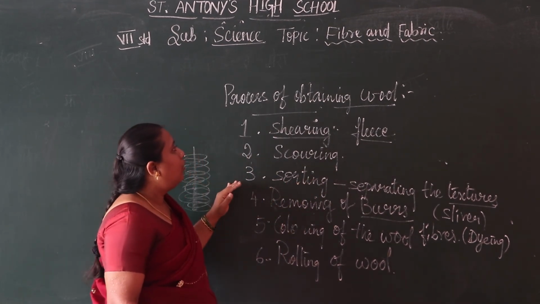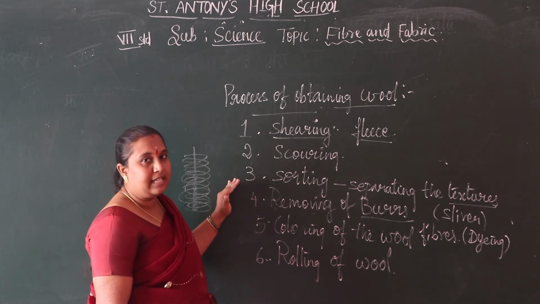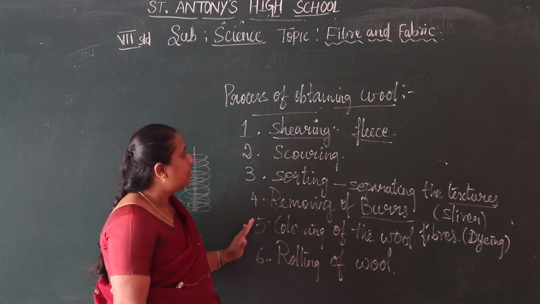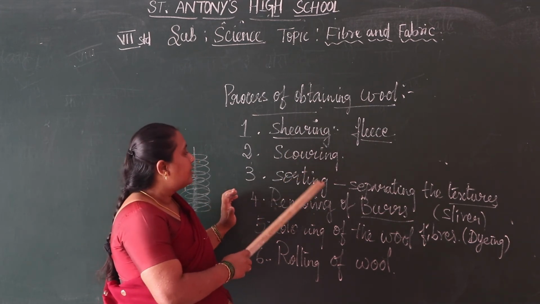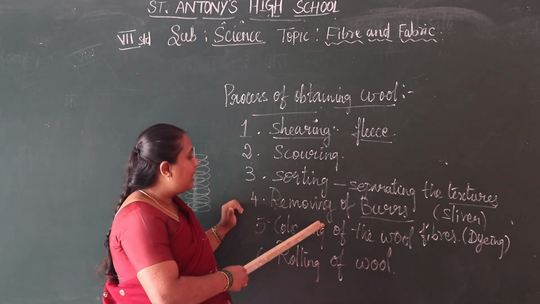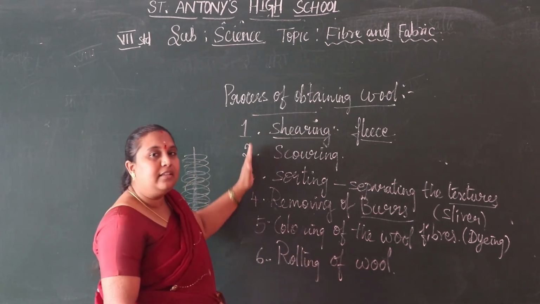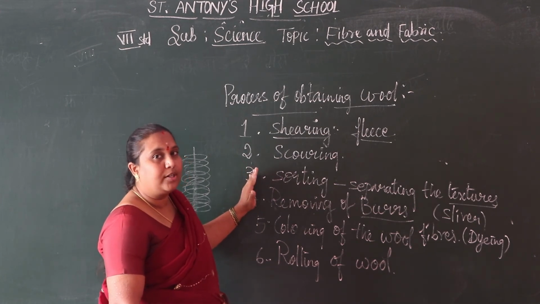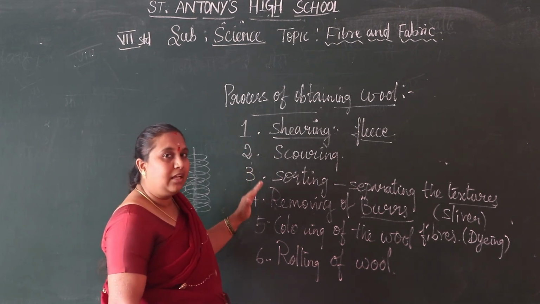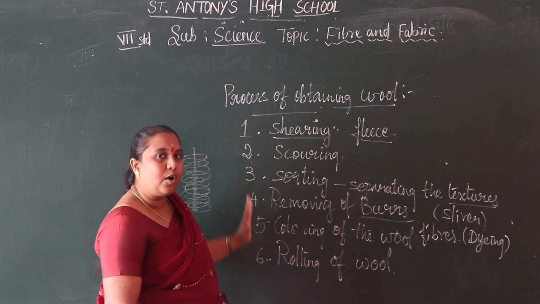So what is the process of obtaining wool? There are six processes: first shearing, then scouring, sorting, removing of burrs, coloring of the wool, and rolling of the wool. In this process, the presence of man is very important. The people are doing all these processes.